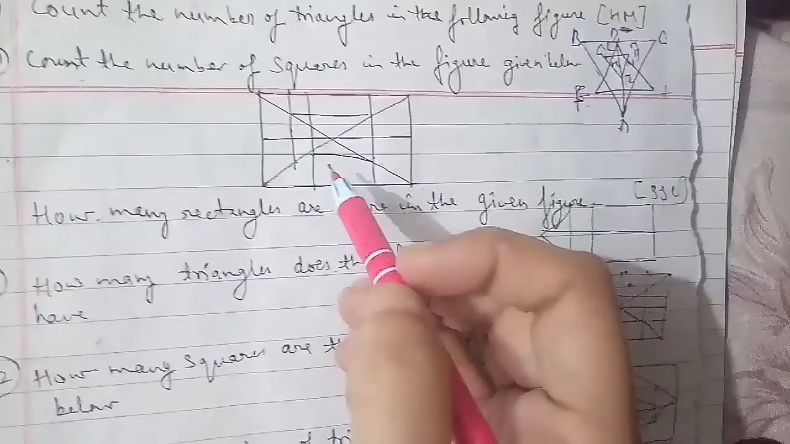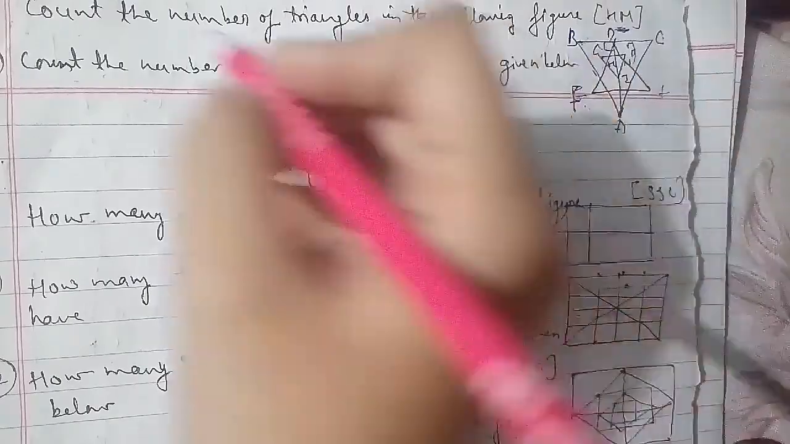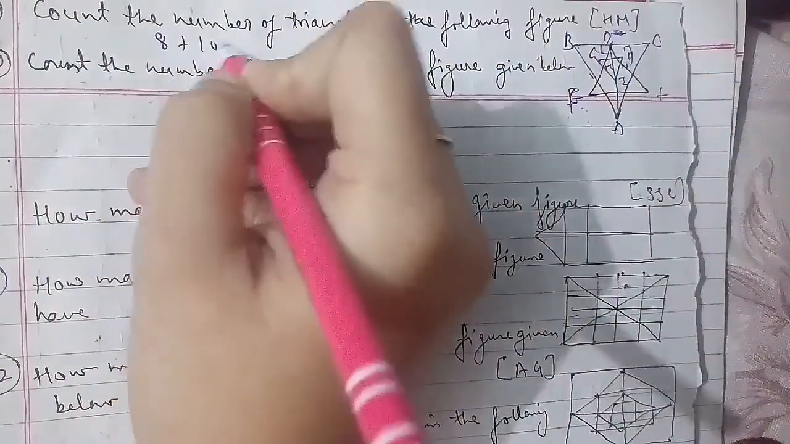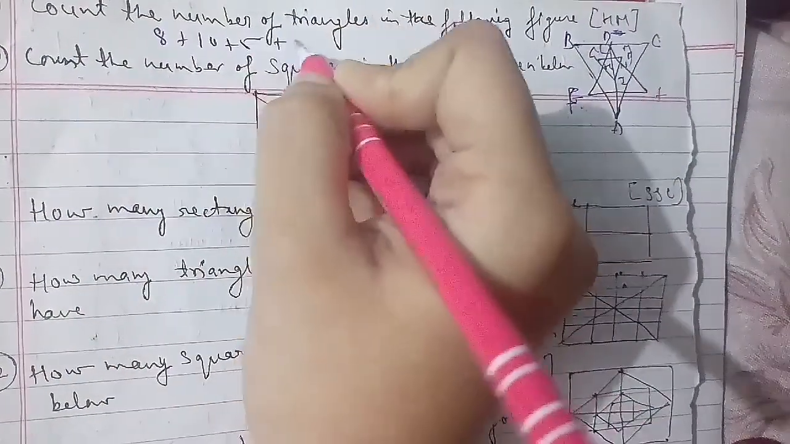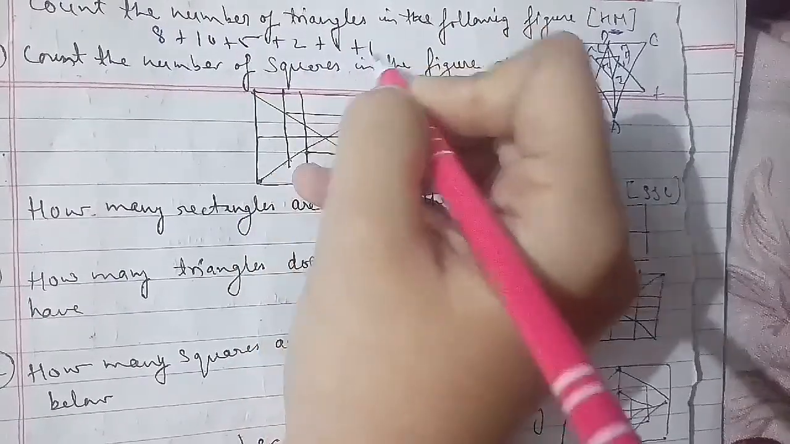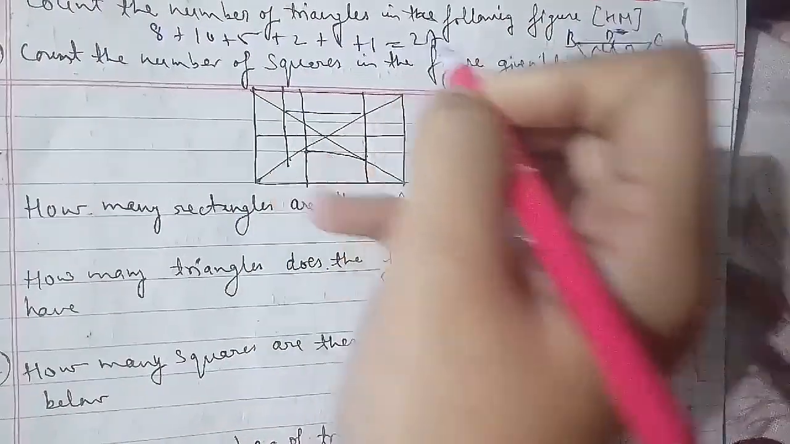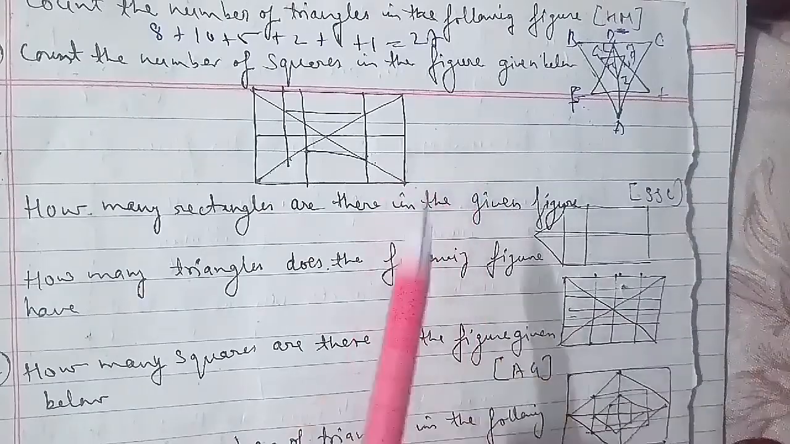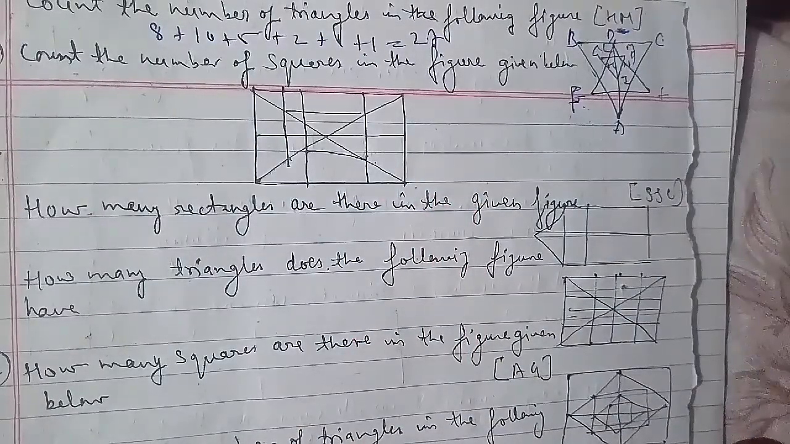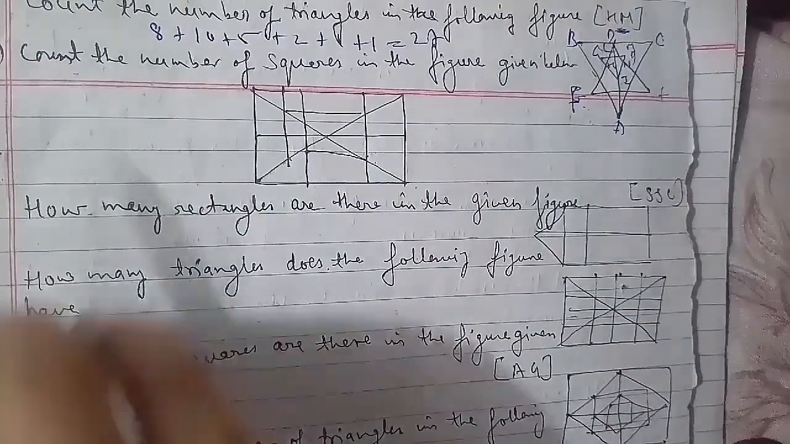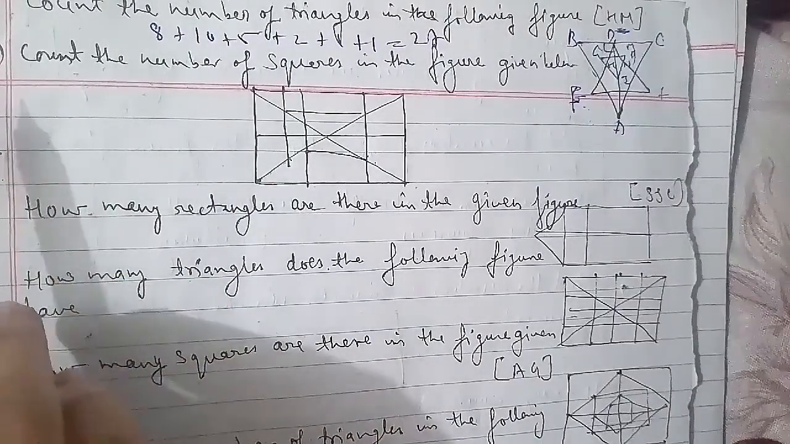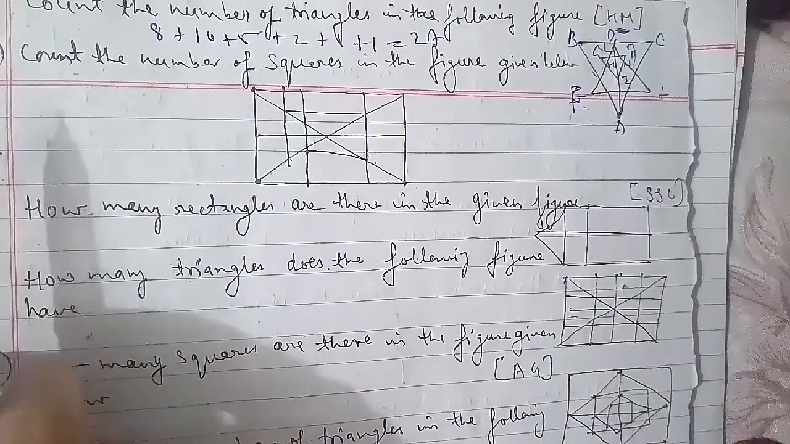Now we'll go ahead with another question, the 19th question of the session. Count the number of squares in the figure given below. The options are 13, 16, 19, and 20. For that we have to solve it out, and before starting, we have to label the figure as well.